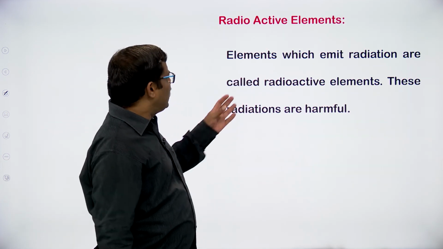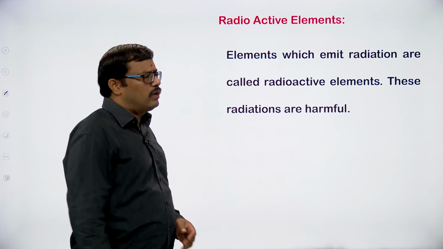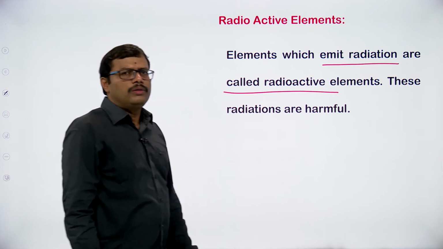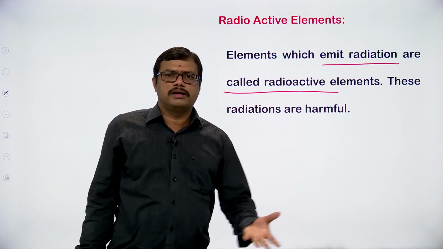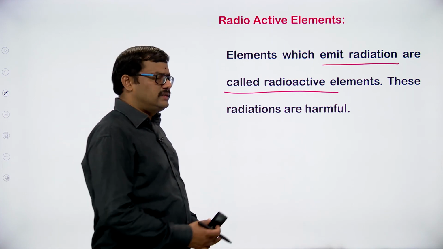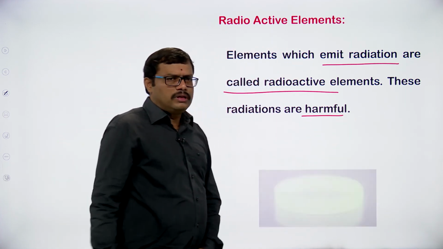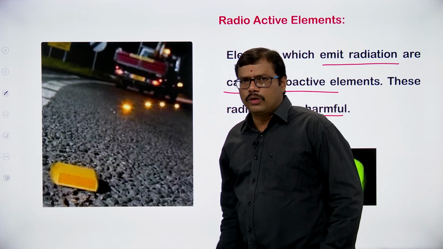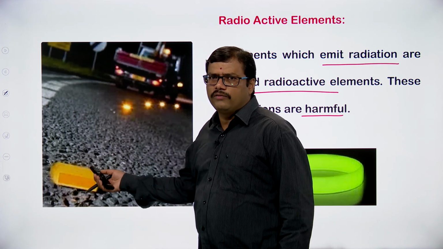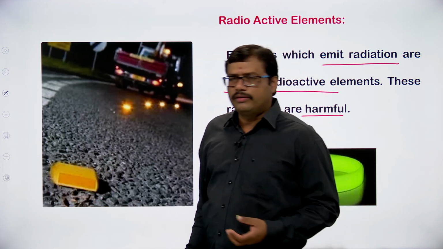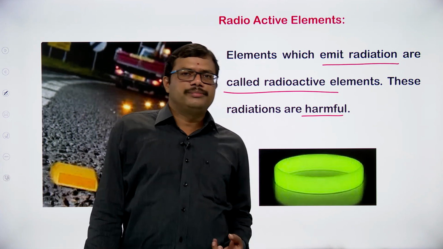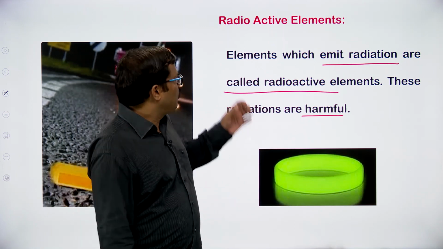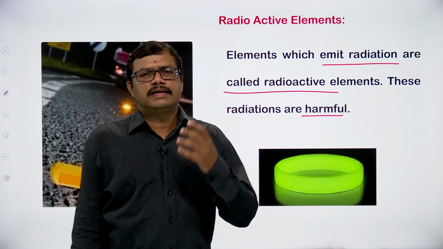Okay. Let us lastly look at the important one, radioactive elements. What are radioactive elements? The elements which are going to emit radiations are called radioactive elements. These are very, very harmful. I think you have seen these on the roads, especially in the middle of the road. When your light falls on it, automatically it will shine. The radioactivity, it is going to emit the radiation. Thereby we can easily observe that this is the area we are not supposed to cross while driving. Okay, I think you got a clear idea about the compounds, mixtures and their definitions, right?